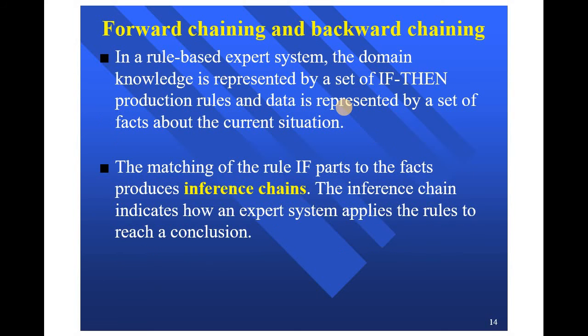Let us have a look into forward chaining and backward chaining. In a rule-based expert system, the domain knowledge is represented by a set of if-then production rules. Data is represented by a set of facts about the current situation. The inference engine compares each rule stored in the knowledge base with the facts contained in the database. When the if part of the rule matches a fact, the rule is fired and its then part is executed.